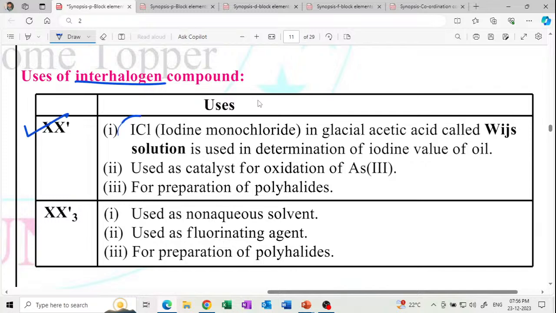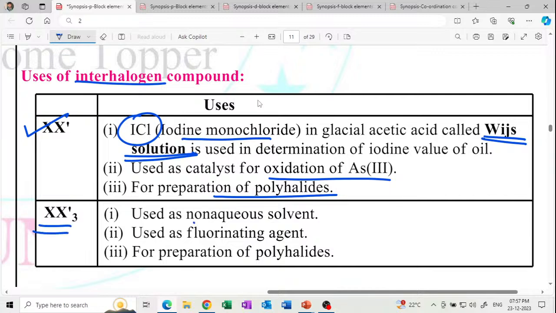Among them is ICl. ICl has another name: it is called Wijs solution. ICl, called Wijs solution, is used as a catalyst for oxidation of arsenic and for preparation of polyhalides.